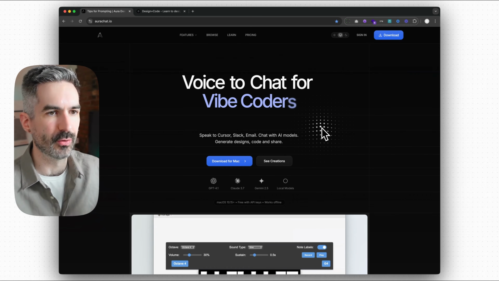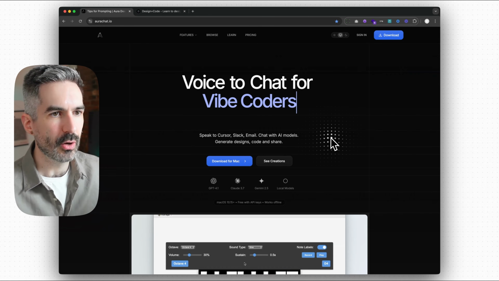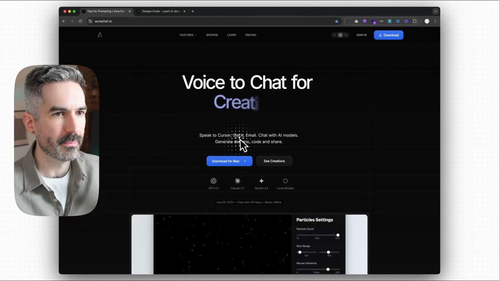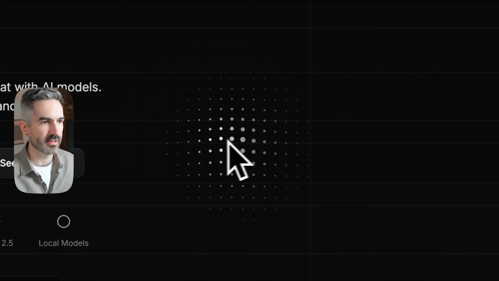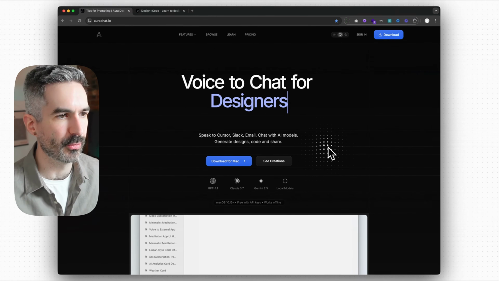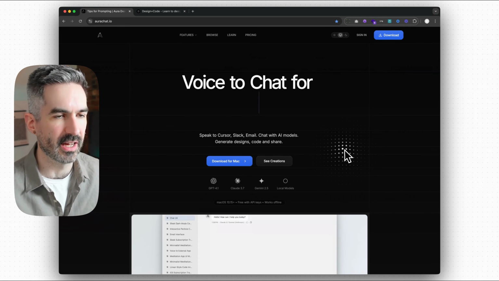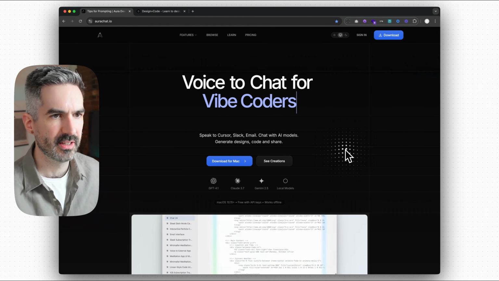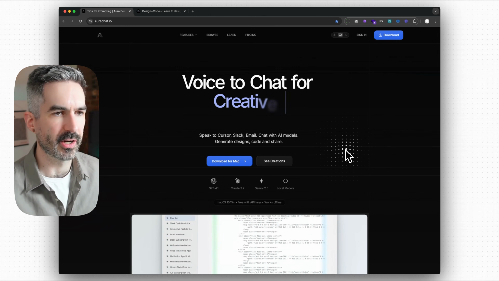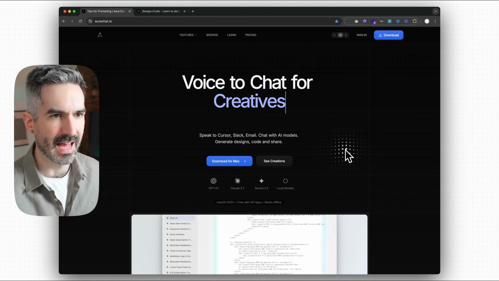Is it just like the voice feature in ChatGPT? Or, I think what they mean, and it clarifies it a little bit more here: speak to Cursor, Slack, email, chat with AI models, generate designs, code, and share. So speak to Cursor, Slack, and email makes sense. Like I can speak into my microphone and use an app, I guess.